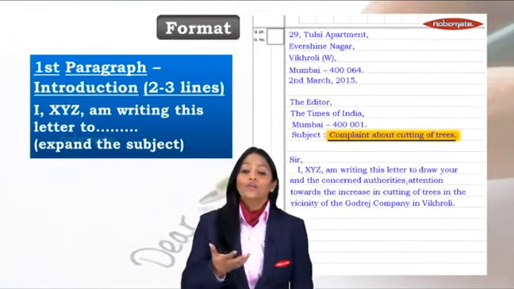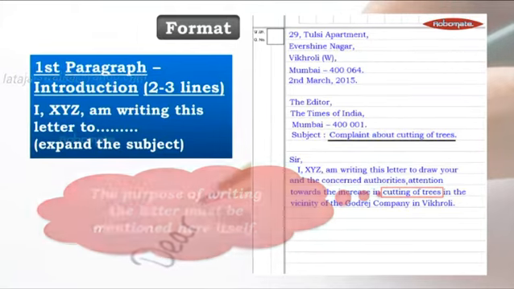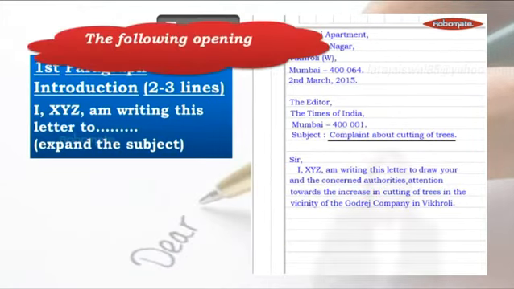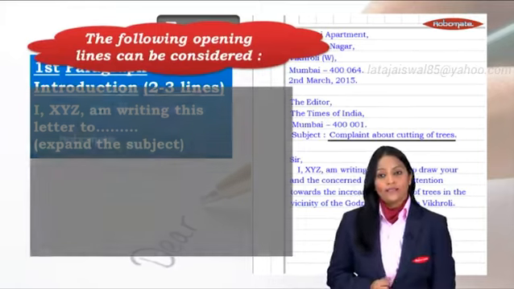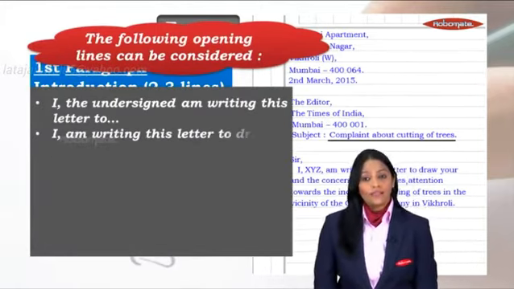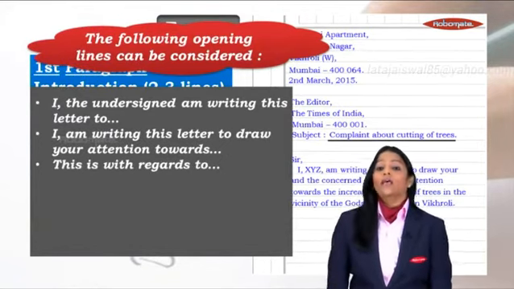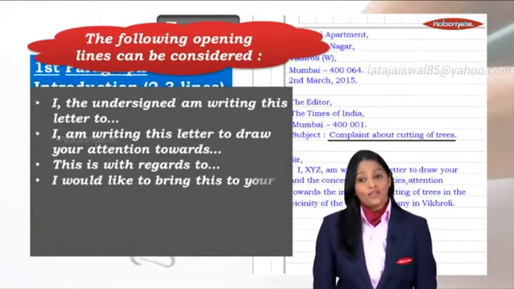Now, students, you can write the beginning of the letter in many ways. The purpose of writing the letter must be mentioned here itself. Now, there are different ways of starting your letter. Let us see what they could be. I, the undersigned, am writing this letter to. I am writing this letter to draw your attention towards. This is with regards to.